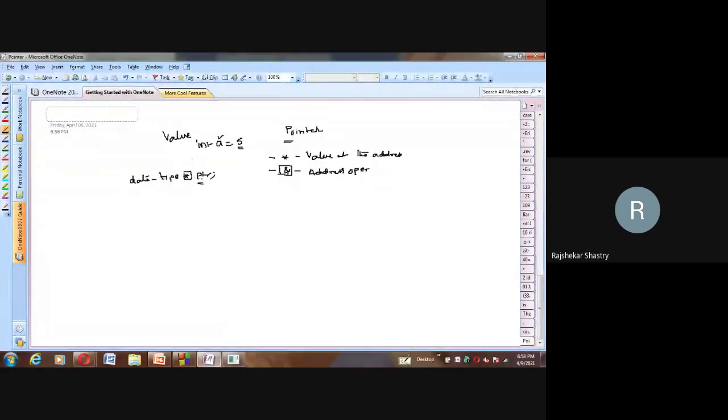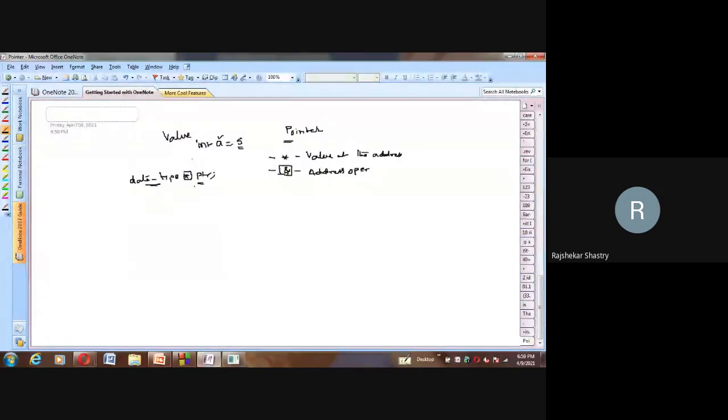And the data type is as usual, it can be integer or any type of data type, even user defined, such as structures, which are more useful in implementing data structures. So I repeat, the data type can be integer or float or char, any predefined data type, or even user defined, whatever it may be.